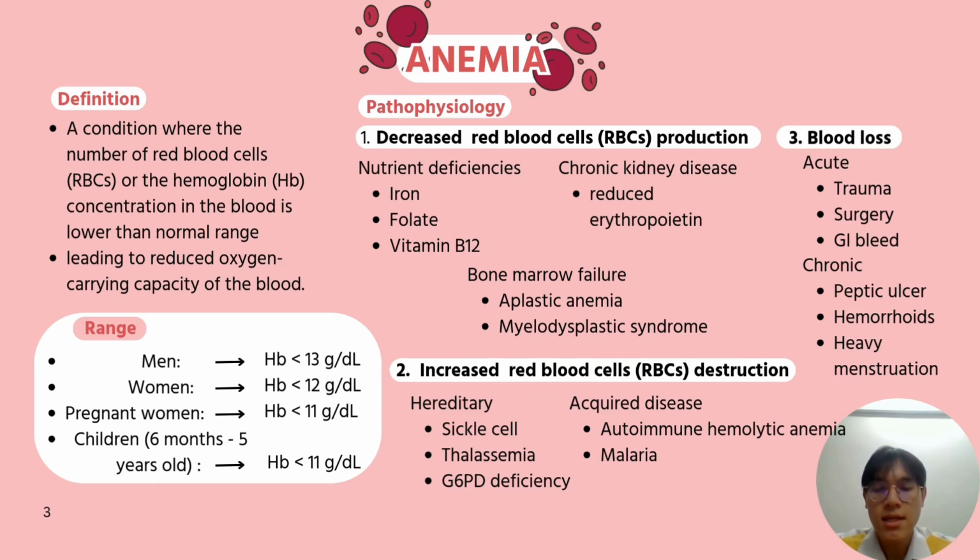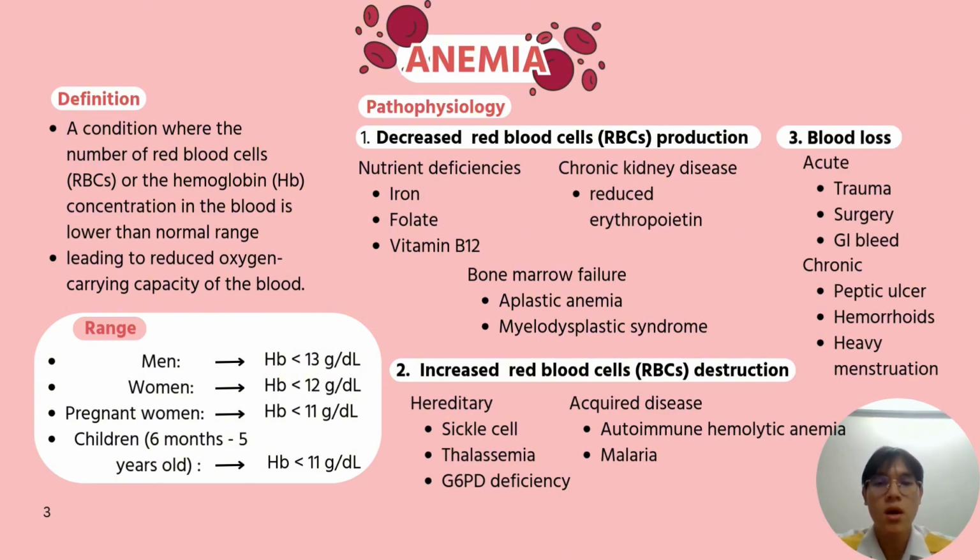So, as you can see, the ranges differ between men, women, pregnant women, and children. Men usually is less than 13 gram per deciliter, while women are less than 12 gram per deciliter. Pregnant women and children are both less than 11 gram per deciliter.